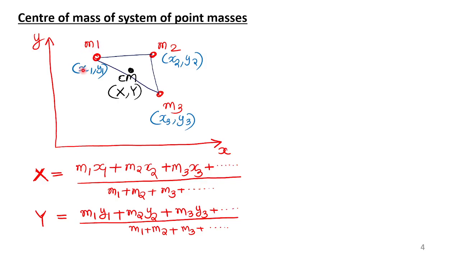Hence m1 into x1 plus m2 into x2 plus m3 into x3, divided by the total mass. So the numerator is very simple. Each mass to be multiplied with its own x-coordinate, and we will add them.